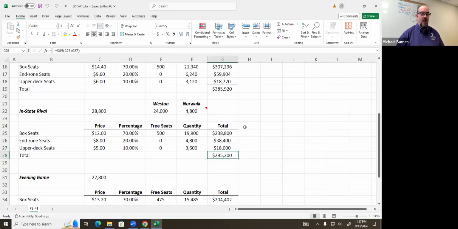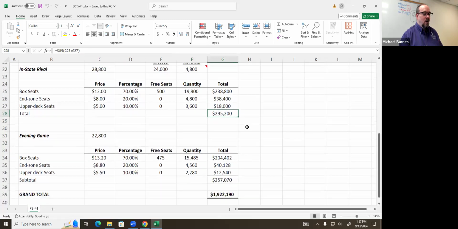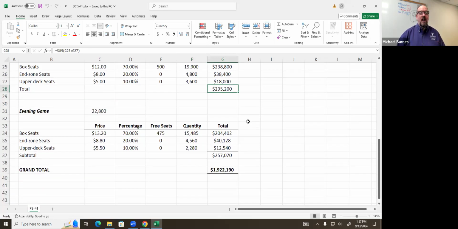So $295,200. The one that's the most challenging, and the one that I had incorrect for like 7 years before I got it correct, and I'm not 100% certain that that's correct, is the evening game. The evening game has lower attendance. It's 95%. But to combat that, they increased the sales price of the tickets by 10%, which is easy enough. Where the snag was these free seats right here.